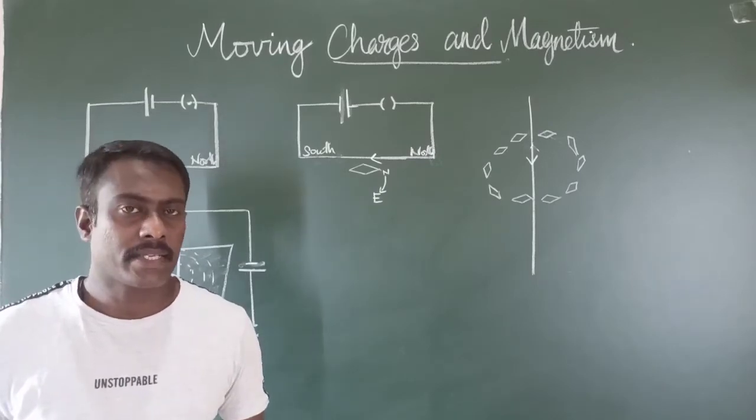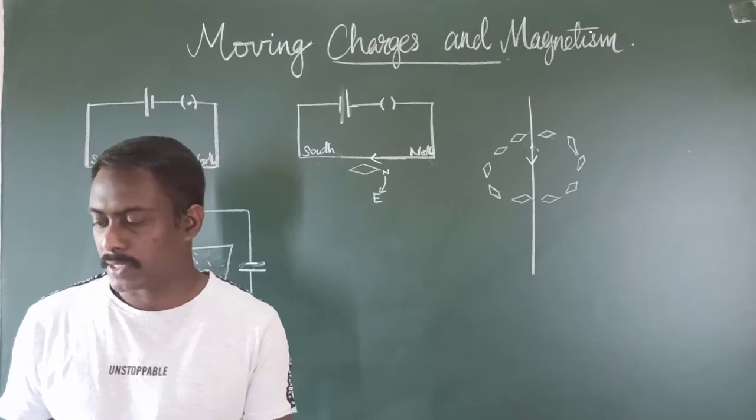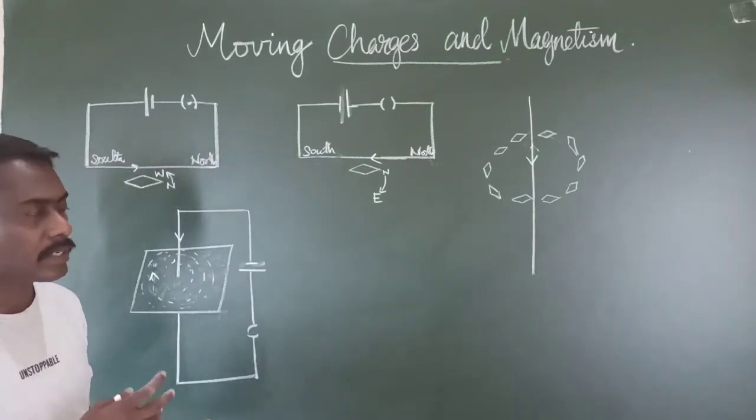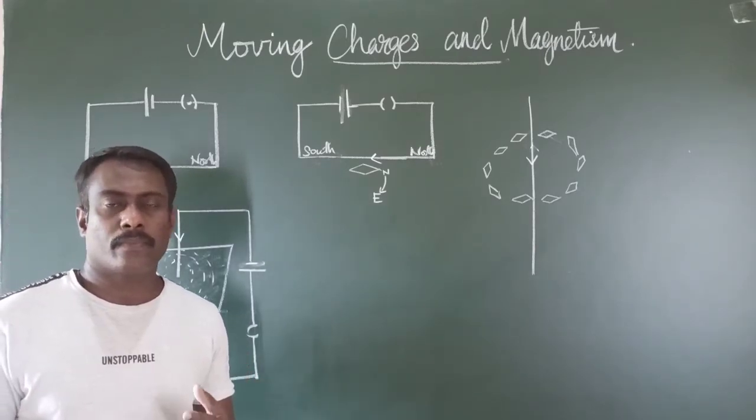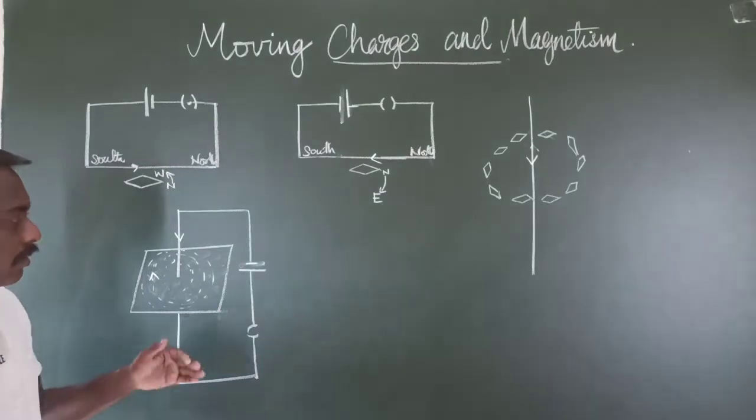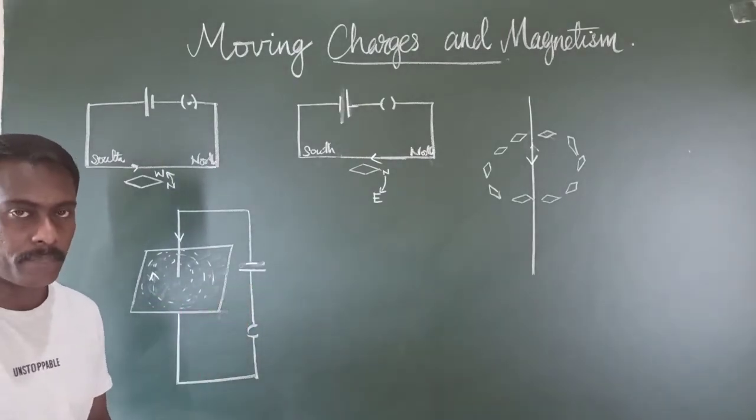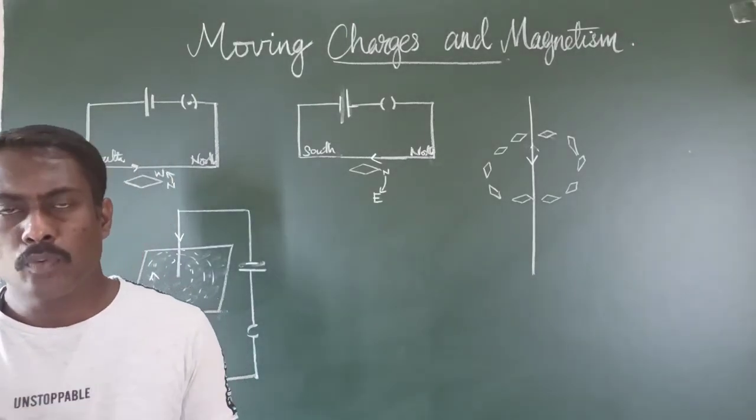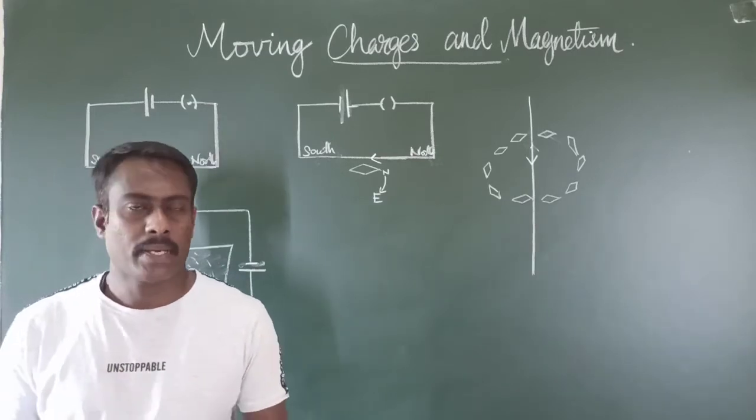Then what do you mean by magnetic field? A magnetic field can be expressed as a field produced around the conductor when electric current passes through it, and this magnetic field can exert a force on the materials placed around it if it is a magnetic material. And then what do you mean by this magnetic force? A moving charge experiences a force by a magnetic field.